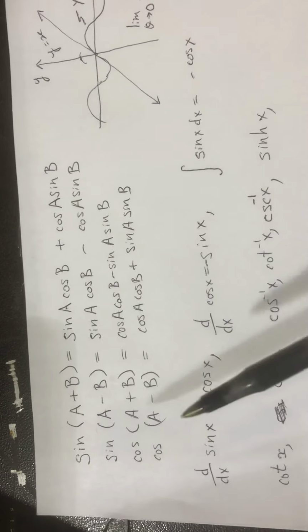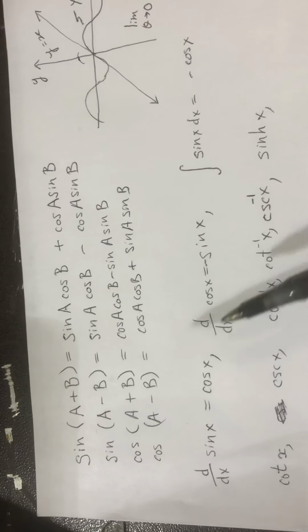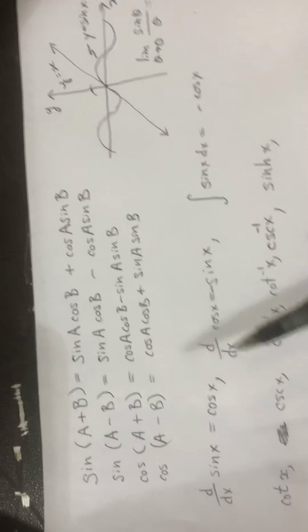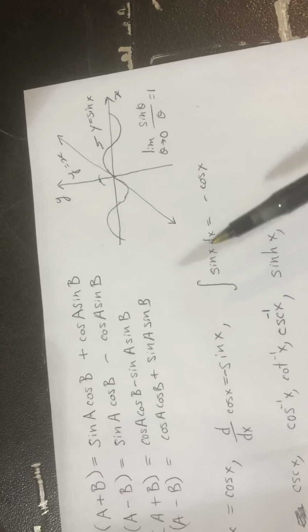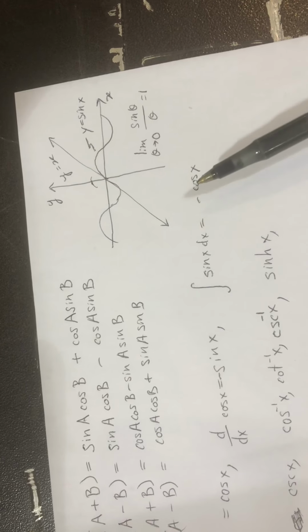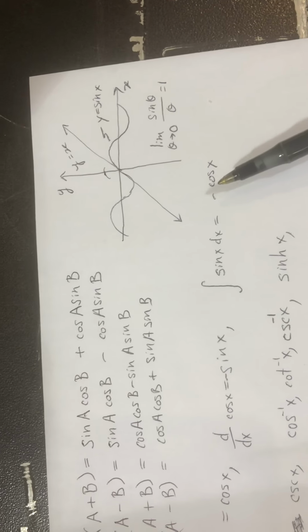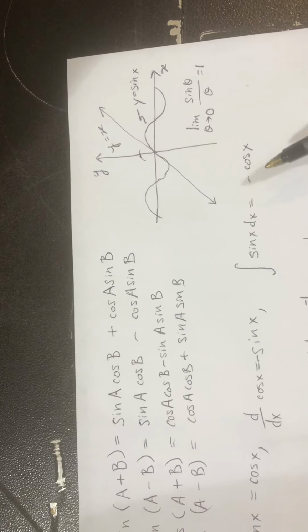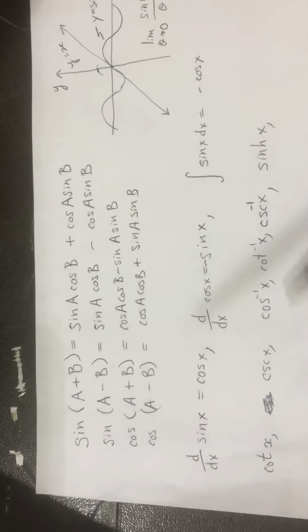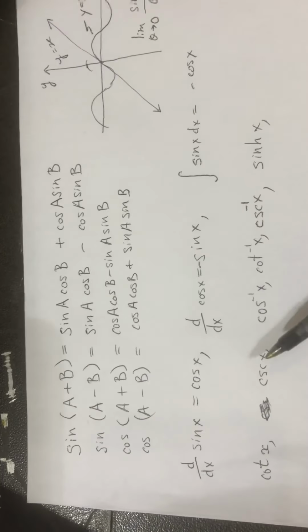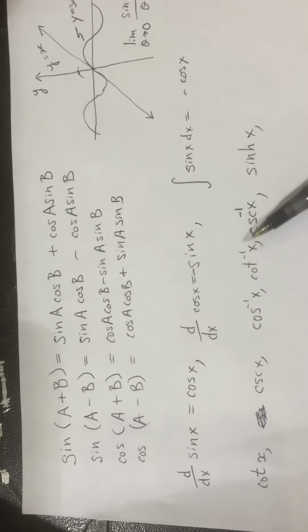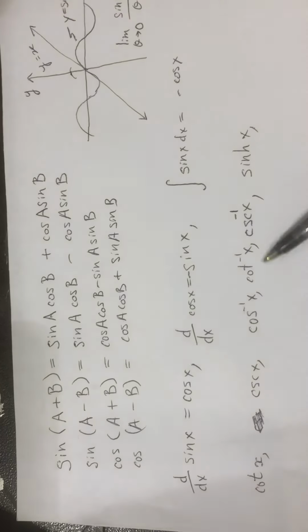Let's see how this works. So here's the father, there's no co, there's no sign change. Here's the father, there's a co, so there's a sign change. Let's do this antiderivative. So here's the father, the original. There is a co, so we know that there's going to be a sign change. And this thing about if the father has a co, there's a sign change, I think it is also going to apply to cotangent of x, the cosecant of x, the arc cosine x, arc cotangent, and arc cosecant.